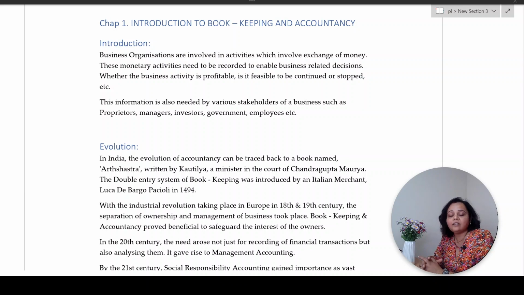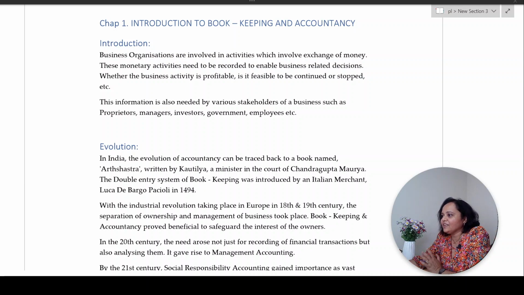So, this subject, though it is compulsory for all commerce students for the next 5 years till you finish your graduation, basic knowledge of accounting and bookkeeping goes a long way in helping you manage your money well. What accounting and bookkeeping tells us, helps us, is to keep a record, to analyze those records, and to take decisions in such a way that money matters are resolved in a smooth fashion. Correct? So, now let us start with the first chapter.